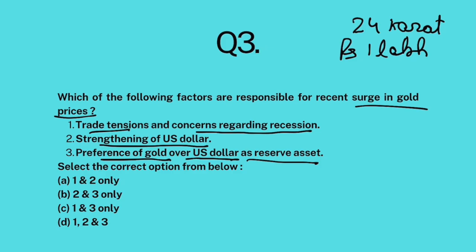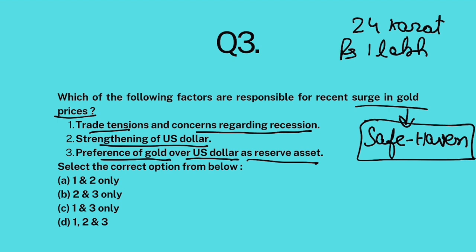Now, the thing is that gold is generally categorized as a safe haven asset. So, whenever there is economic panic in the world, whenever people are fearful of a recession-like situation, they take their money and invest in gold because gold is considered a safe investment. Because of the trade tensions between US and China, Trump's tariff policy, and fears of a global economic slowdown, most global investors have started buying gold, and gold prices have risen. True. Strengthening of the US dollar, absolutely false.